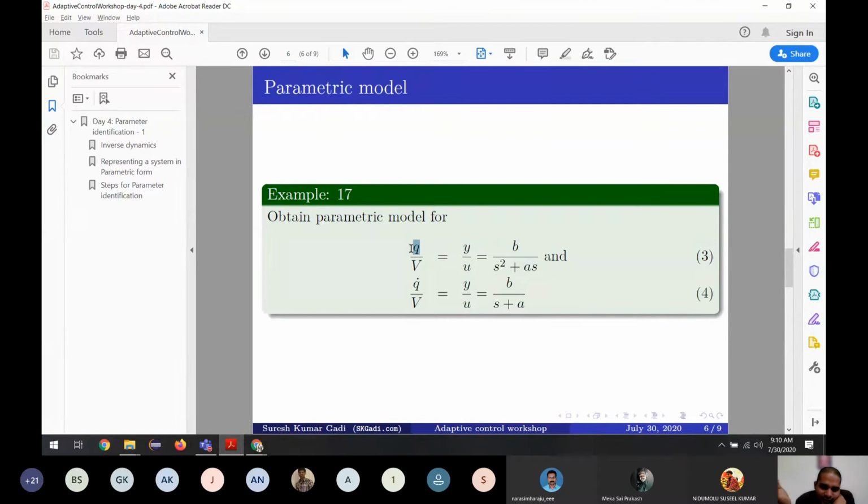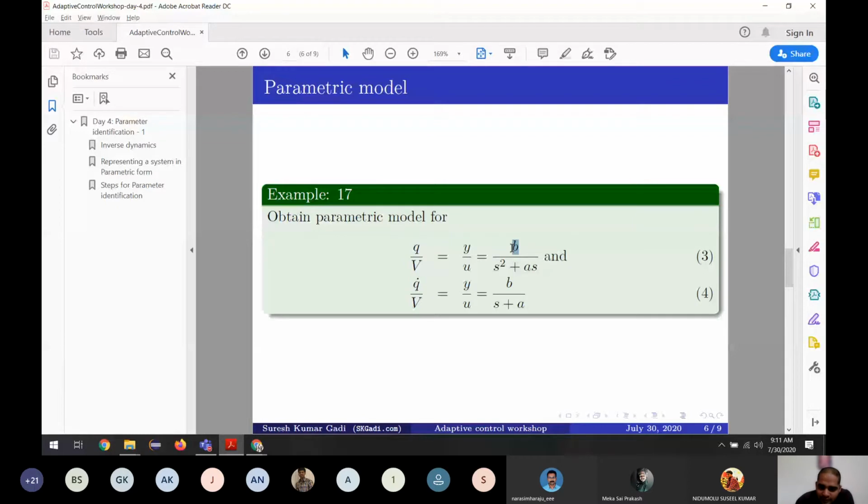The position of the arm, we can measure it. So we say we know it. The V is voltage. We are applying the voltage, so it's something we can measure. So let us say Q and V are the terms we already know. These are signals as well. And the terms we don't know are B and A.